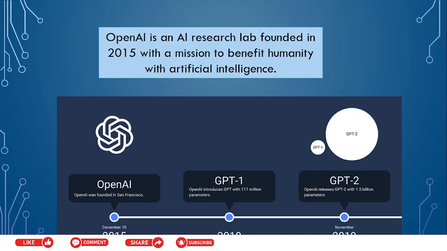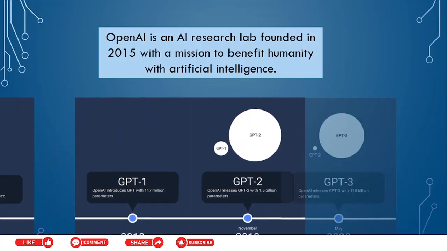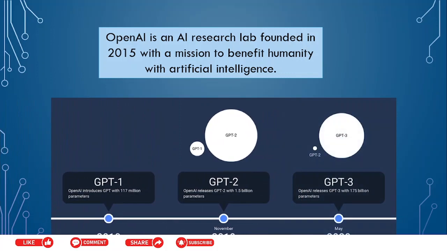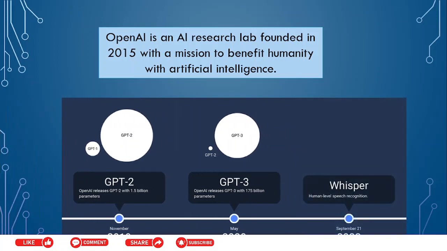Then in 2018, with the collaborative effort of many scientists, it launched GPT-1 with 117 million parameters. Then OpenAI released GPT-2 with 1.5 billion parameters. You can see the size of the circle represents the amount of parameters, but it pales in comparison with GPT-3, which was released with over 175 billion parameters.